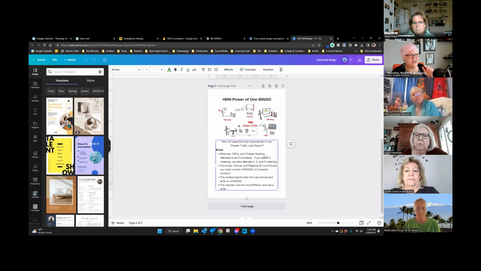Referrals, CEUs, and chapter meeting attendance are cumulative. So if you attend 4 meetings, you also attend 1, 2, and 3 meetings. Horizontal, vertical, and diagonal all count towards your total number of bingos, with 12 possible combinations. And this contest begins when this card arrives and ends on, and then give it an end date, give them a month. And the member with the most bingos wins a prize.